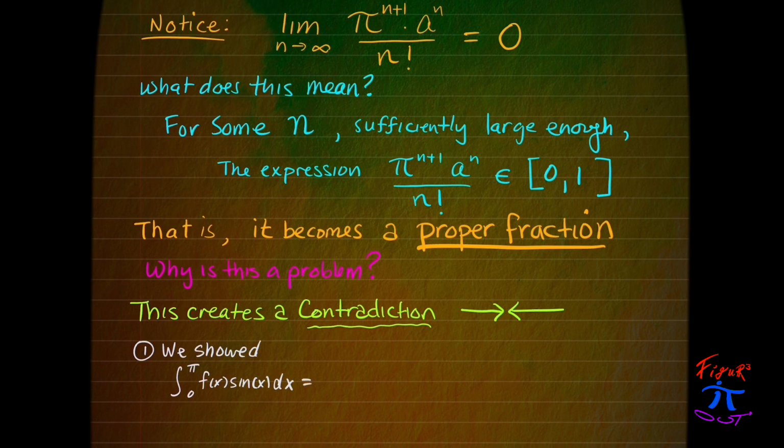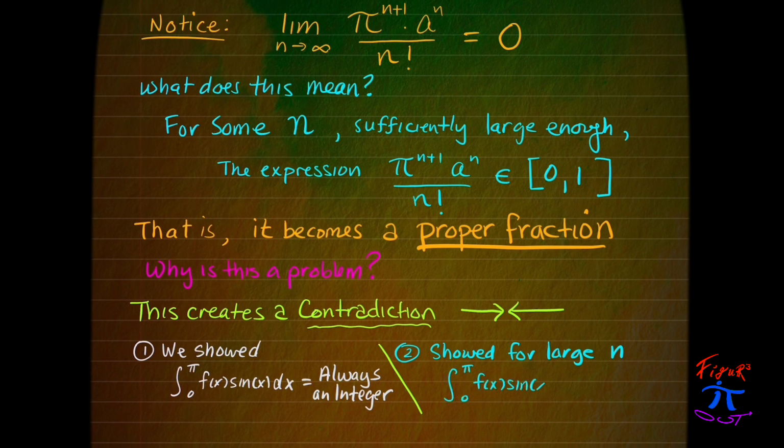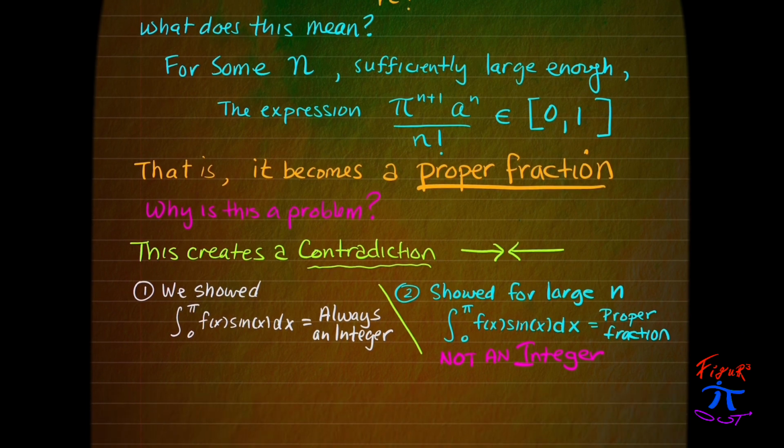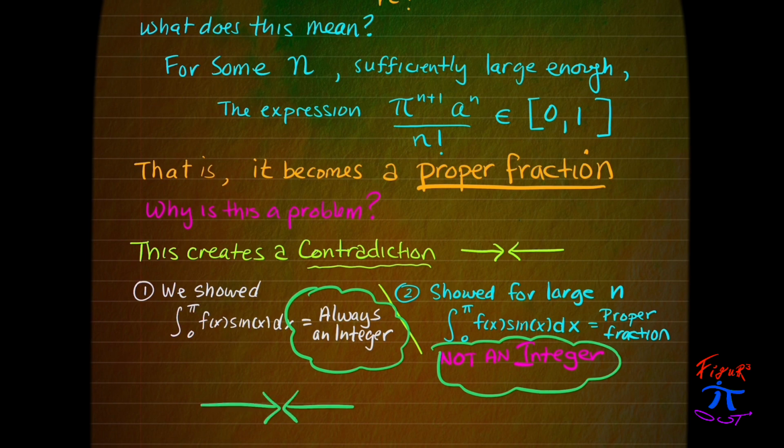Again, let's spell it out. We showed that this integral here is always an integer. We also showed that this integral, for large values of n, is a number less than 1, a proper fraction, not an integer. Because of this contradiction, which is symbolized by two arrows pointing at each other, we have the following conclusion.